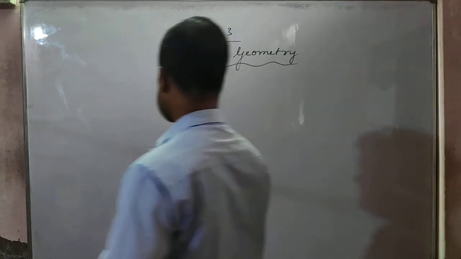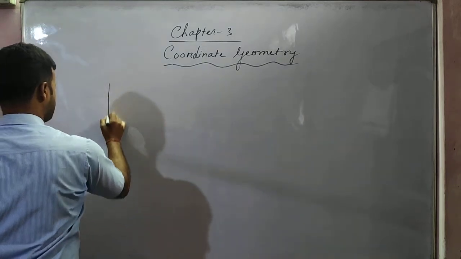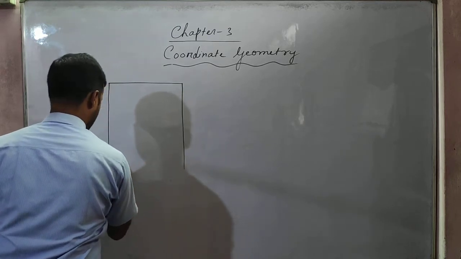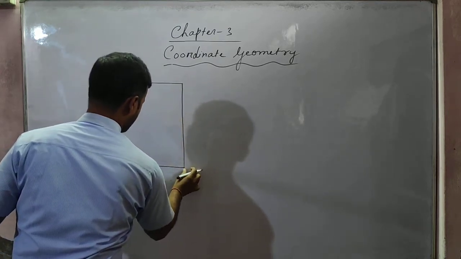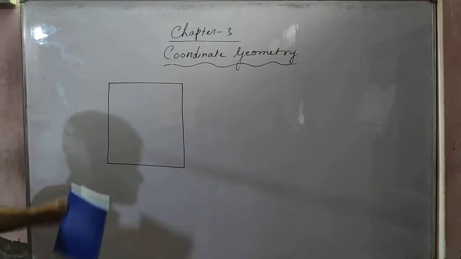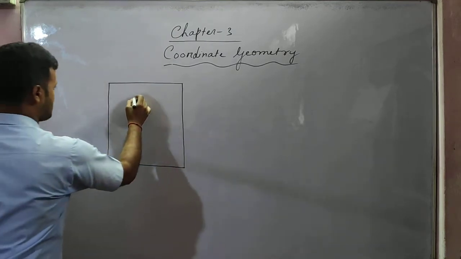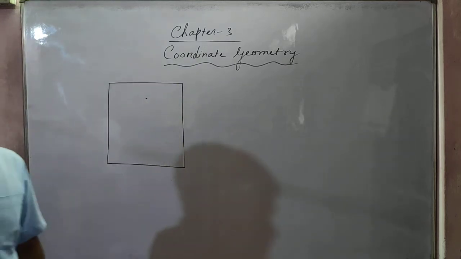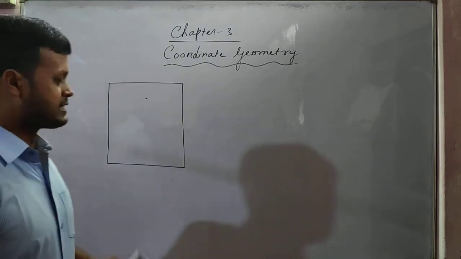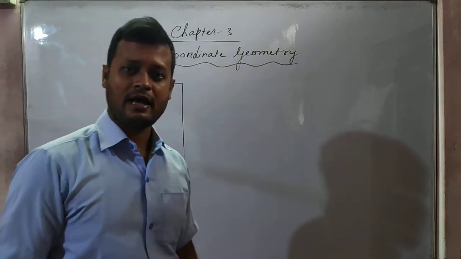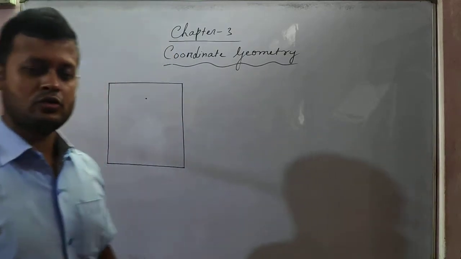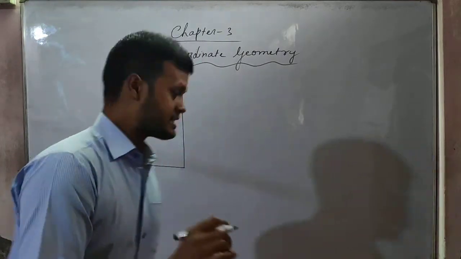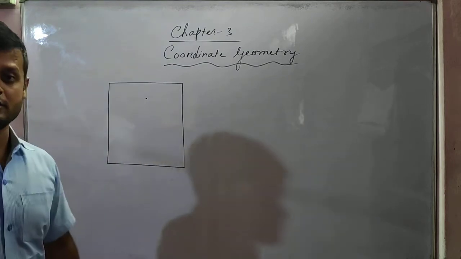Again students, let us consider one more example. Suppose a piece of paper is there. On this piece of paper, you have put a dot like this. Now your friend is asking you to describe the location of this dot on this piece of paper.